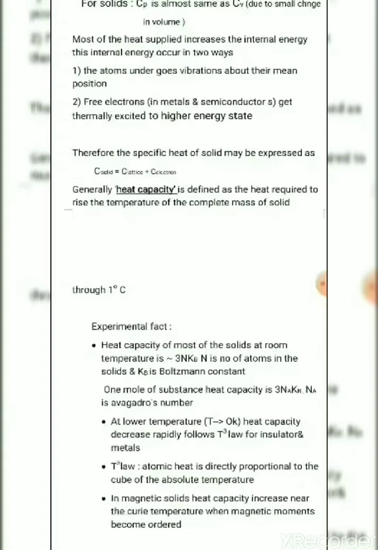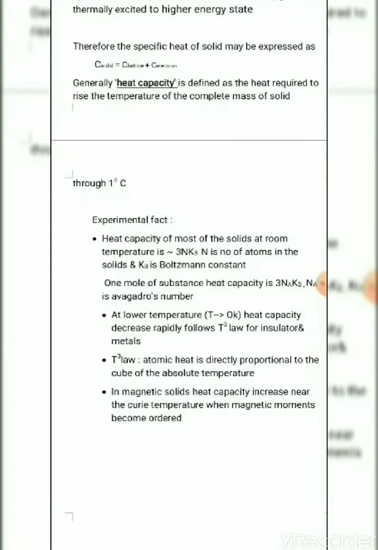The experimental facts are that the heat capacity of all solids at room temperature, including metals or insulators, is equivalent to 3 n kb, where n is the number of atoms in the solid and kb is Boltzmann's constant. For 1 mole of the substance, the heat capacity is 3 Na kb, where Na is the Avogadro number and kb is Boltzmann's constant.